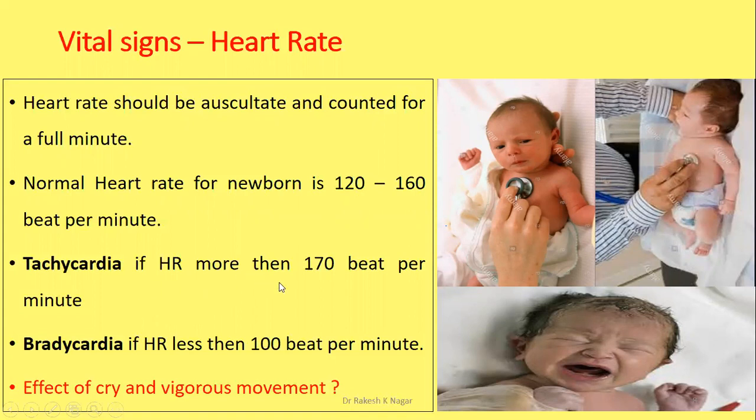If it is more than 160, or 170, 180 per minute, it is called tachycardia. If it is less than 100 or less than 120, it is called bradycardia. Bradycardia may be due to a hypoxic or asphyxic condition, or if there is any choking, you may find bradycardia.